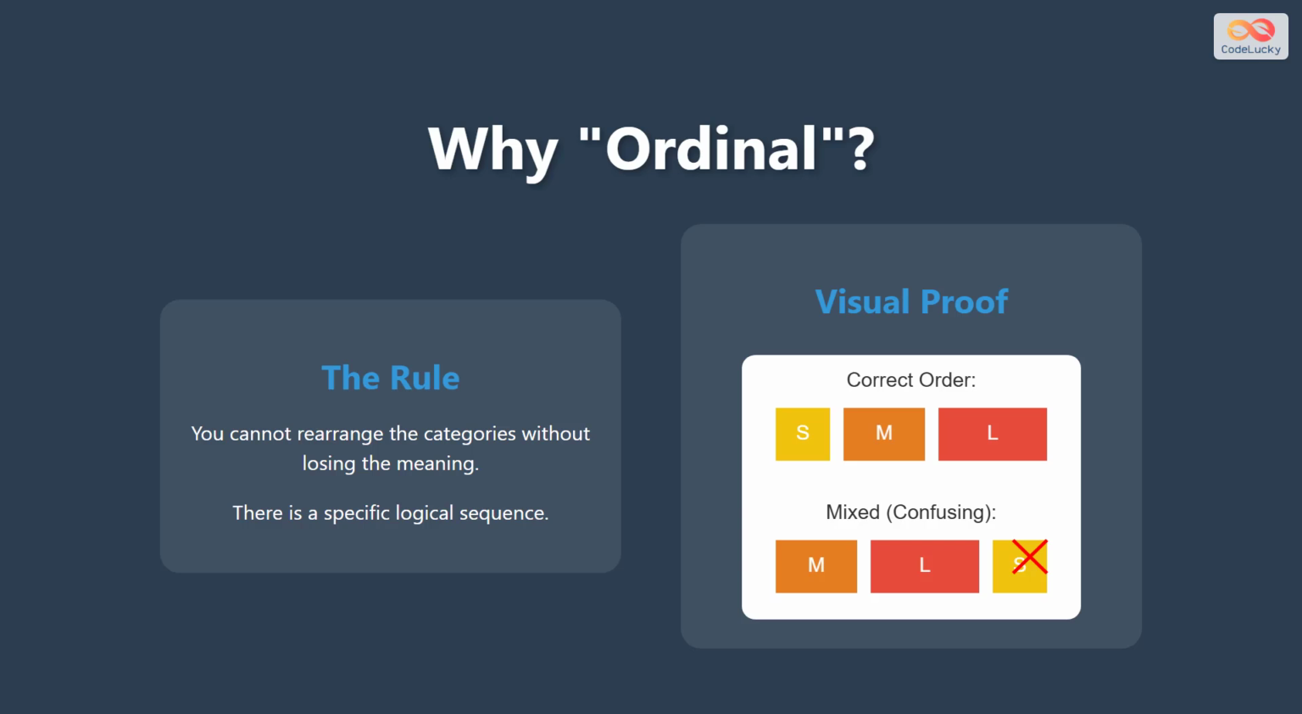The key word here is ordinal, which sounds like order. If you rearrange the categories, the meaning gets confused. For example, listing sizes as small, then large, then medium breaks the logical flow. The sequence is rigid and informative.